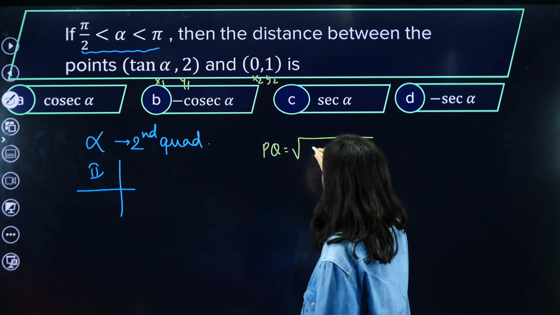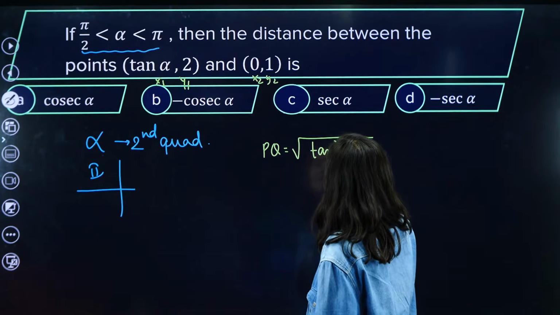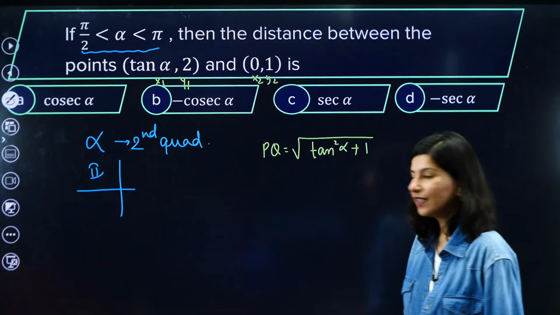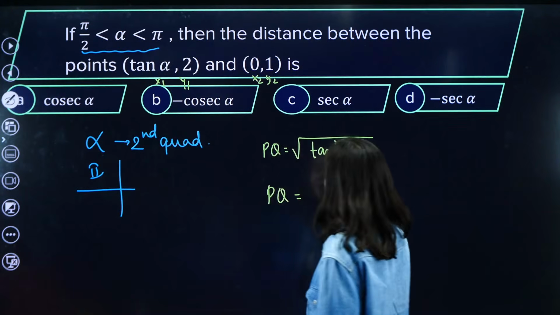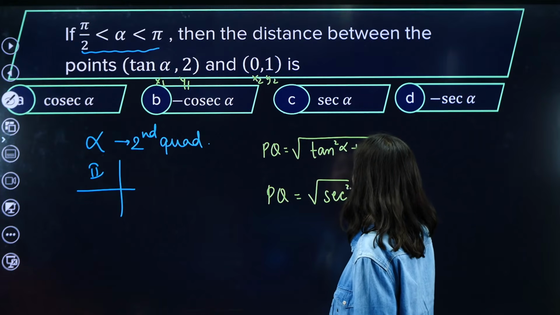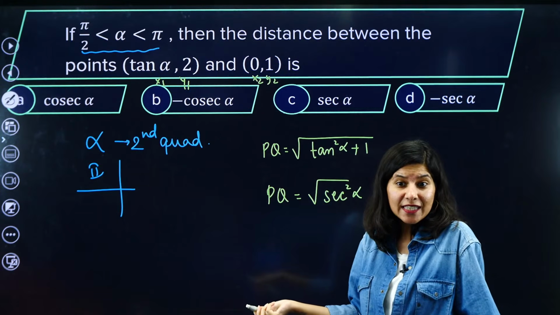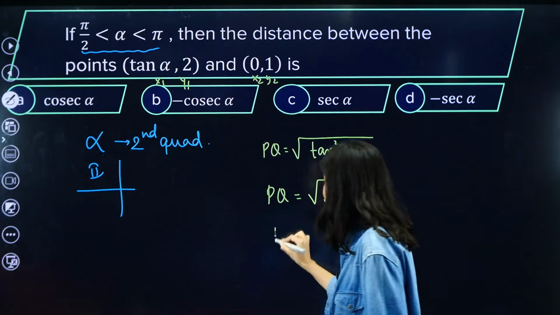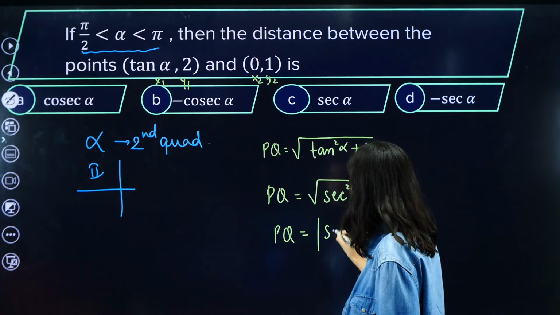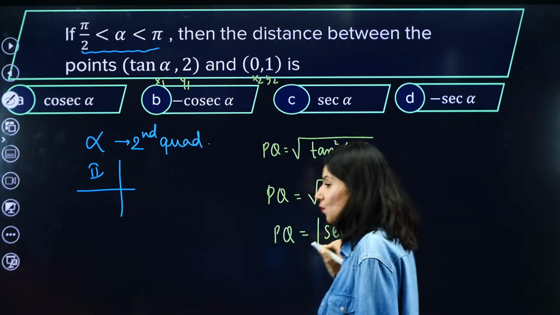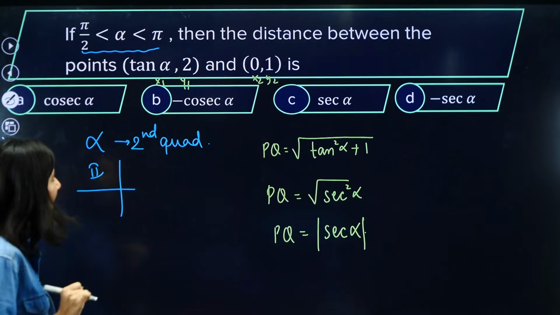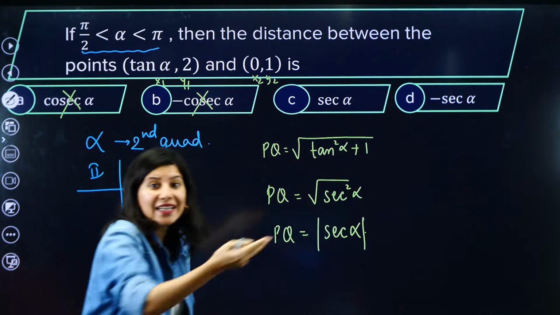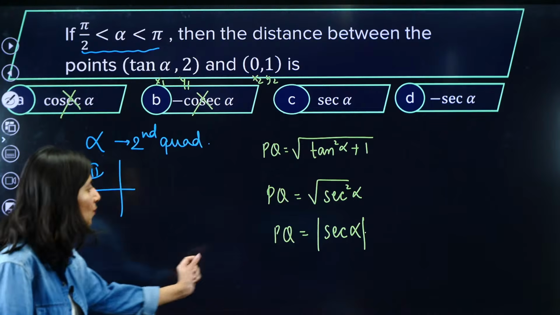(0 minus tan alpha) whole square, so that is going to give you tan square alpha, plus (1 minus 0) square, so 1 square. Then PQ will be what? 1 plus tan square alpha is sec square alpha. Again you might make the same mistake. My dear students, PQ will actually be mod sec alpha, right? Mod sec alpha, so obviously option A is wrong and B is also wrong, either of these two depending upon what is happening. So mod sec alpha.